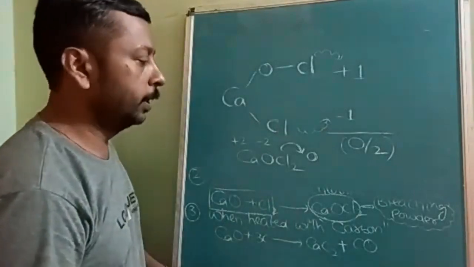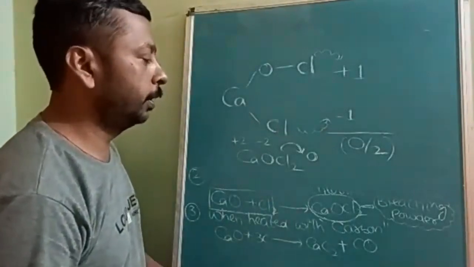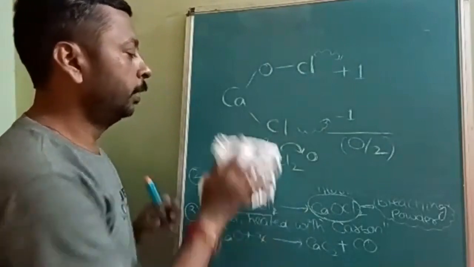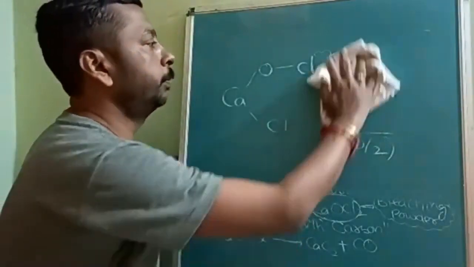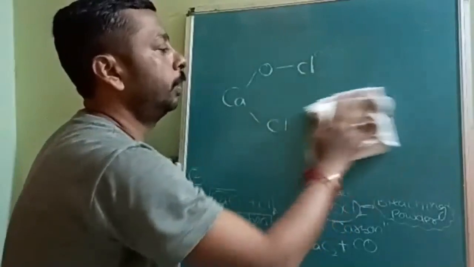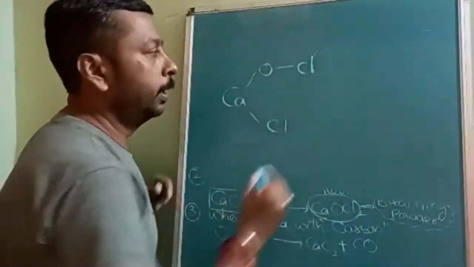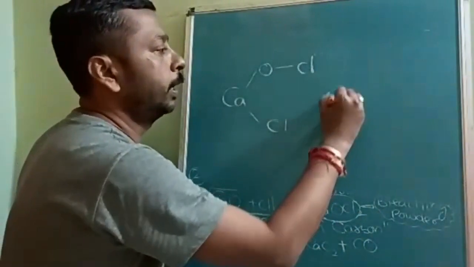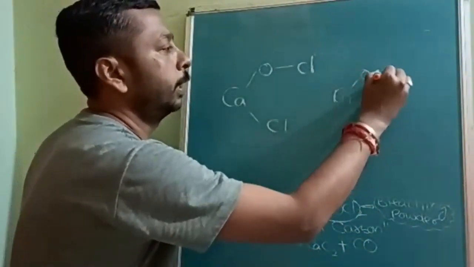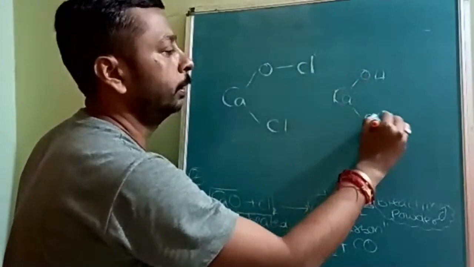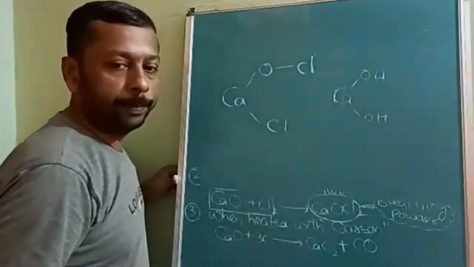Another thing, it is a mixed salt. To form any type of salt, we require an acid and a base. Calcium hydroxide is a diacidic base.